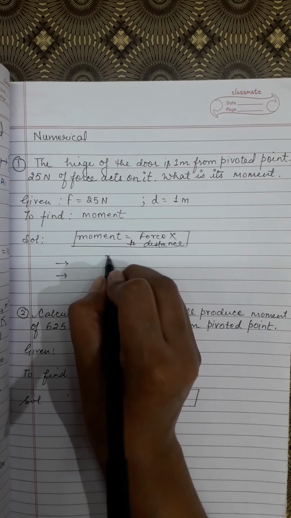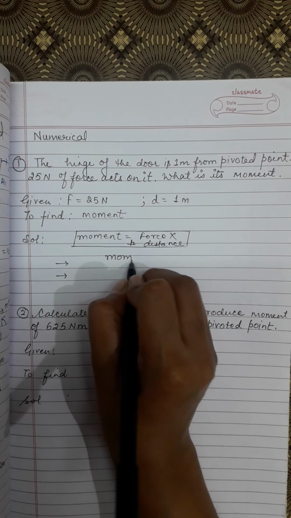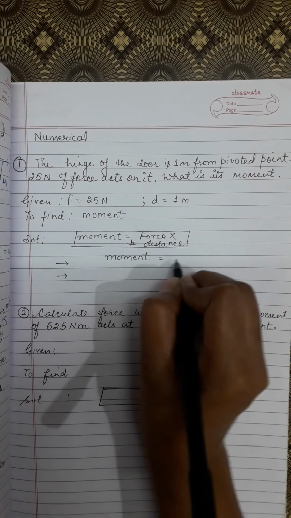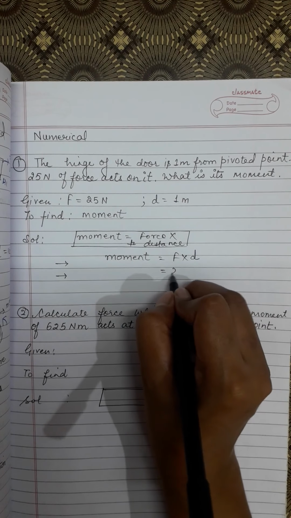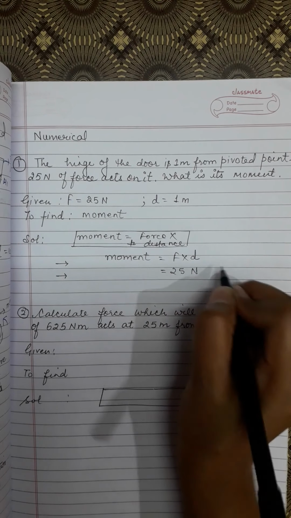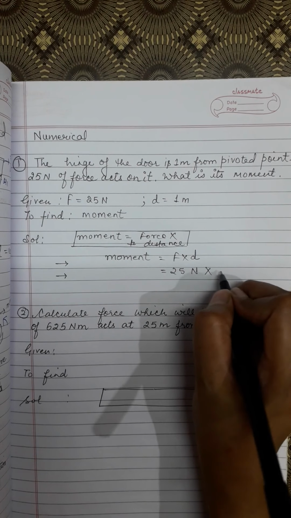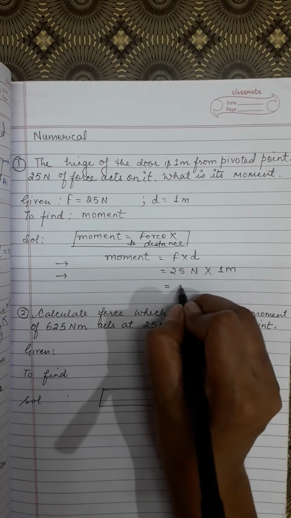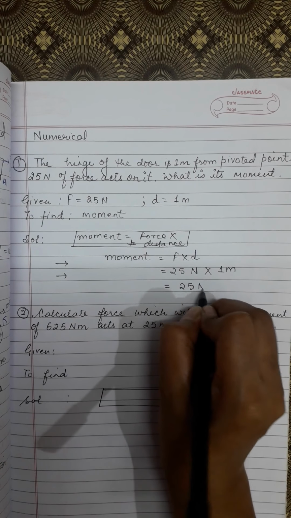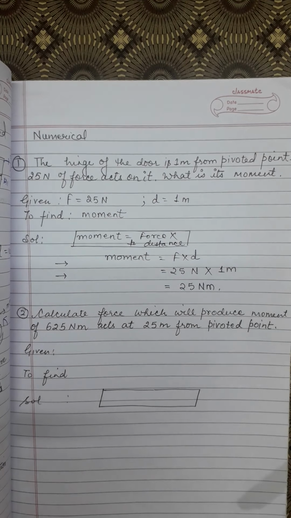So it will become moment is equal to F into d. What is the value of F? 25 Newton. Write the SI unit also. And what is the distance? 1 meter. So how much moment will be produced? 25 Newton meter. This is your first example.